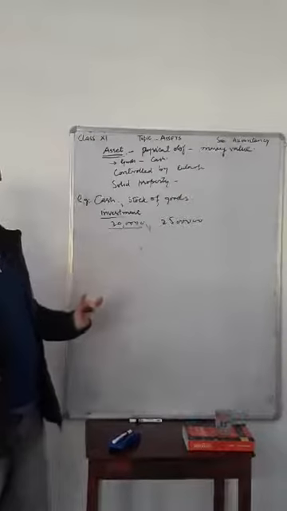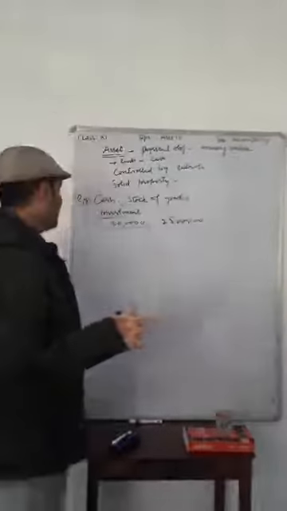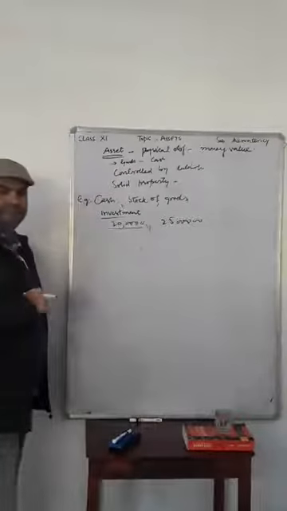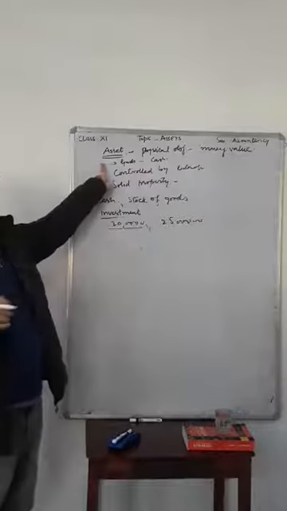We invested rupees 20 lakh and earned rupees 5 lakh as a profit. This is called investment. This investment is an asset.